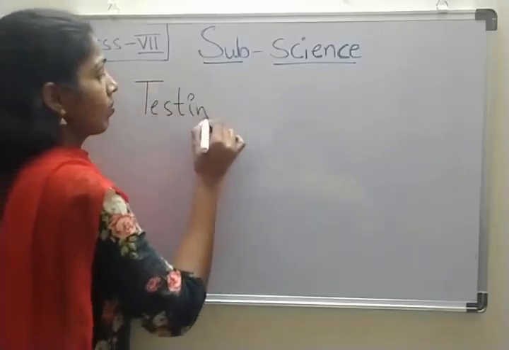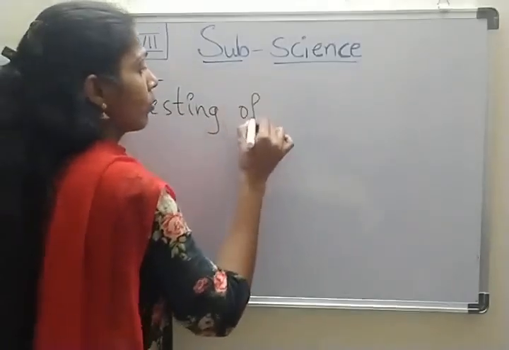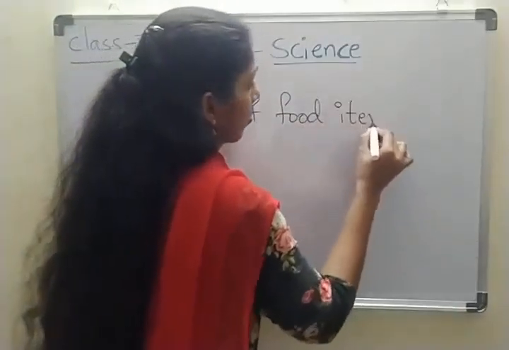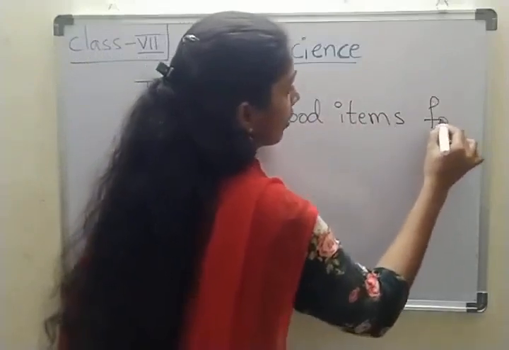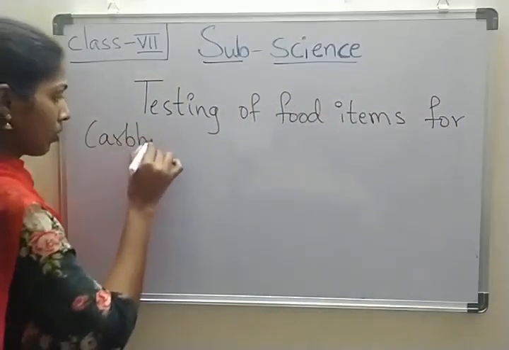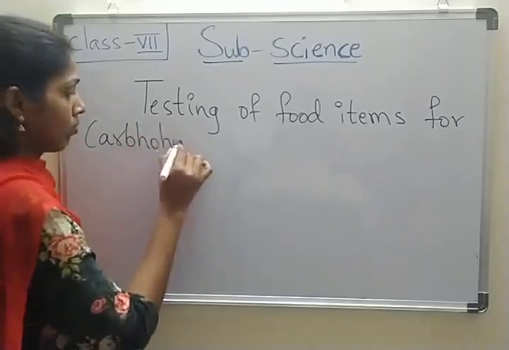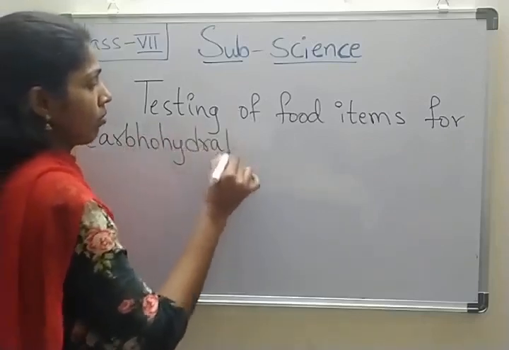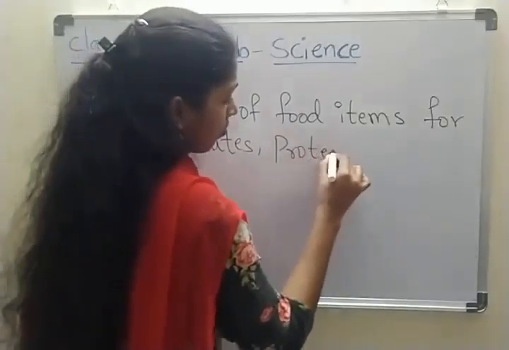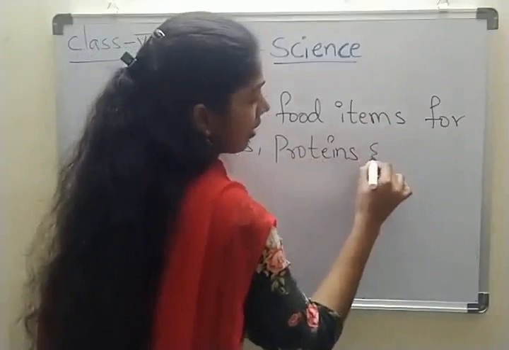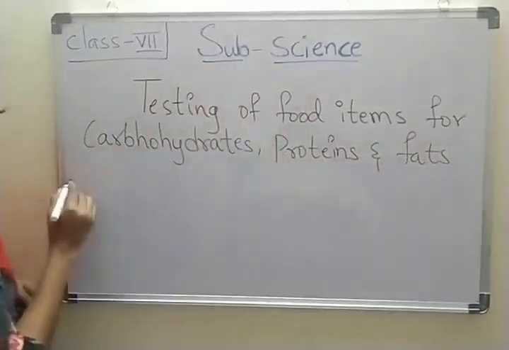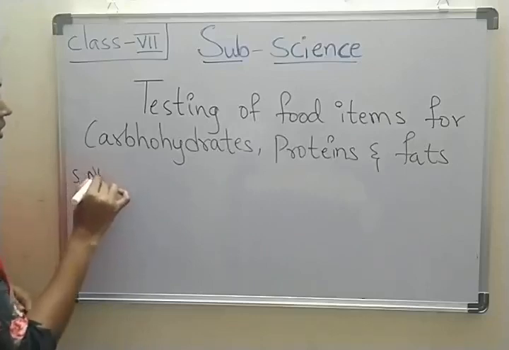Testing of food items for carbohydrates, proteins and fats. Serial number 1.